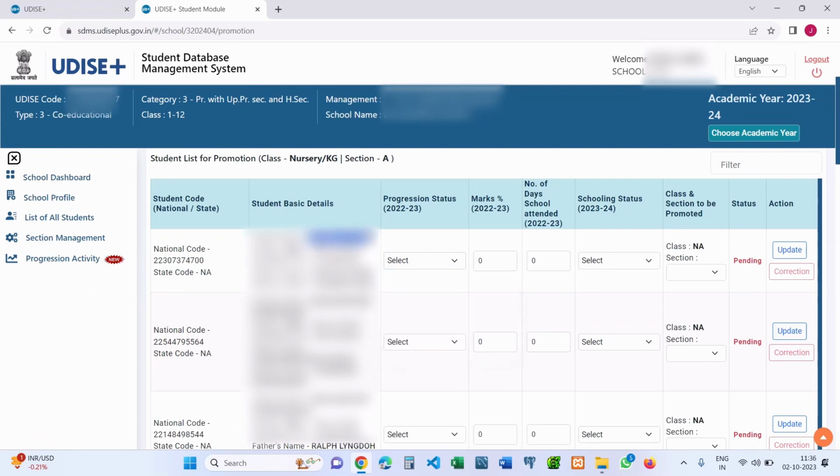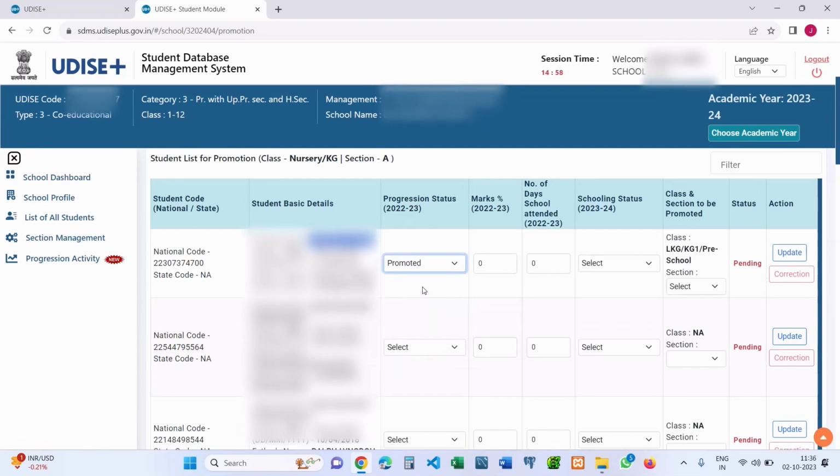For this particular student, the progression status for 22-23 is that the student is promoted. For the progression status promoted, you can specify this option only if the student has passed the promotion examination and been promoted to the next class. Once you click promoted, the next class will automatically be updated.